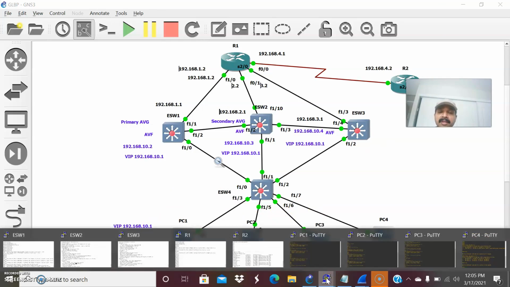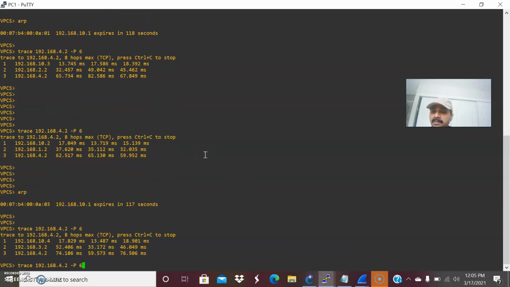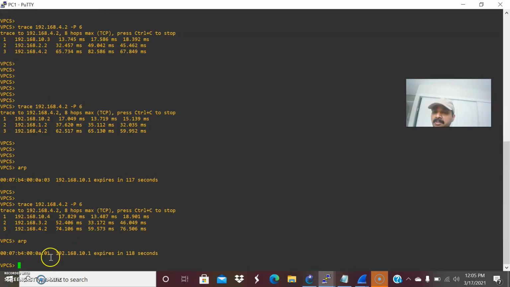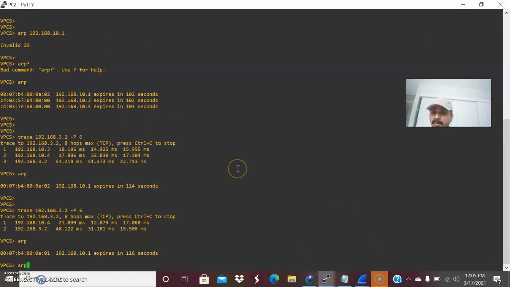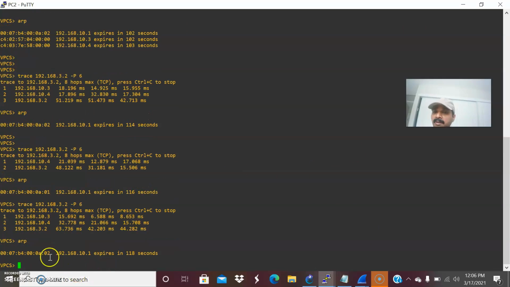Now let us do the trace and check the traffic. I hope you are following this. Now let us do an ARP request. The 01 is for the first MAC, right? 01, this is a forwarder MAC. Now let us go for the second one. Let us do the trace. Let us see the ARP. Now it got the second MAC, 02.